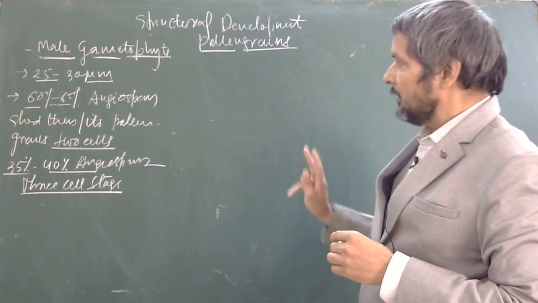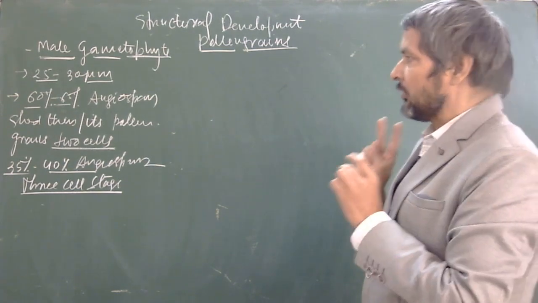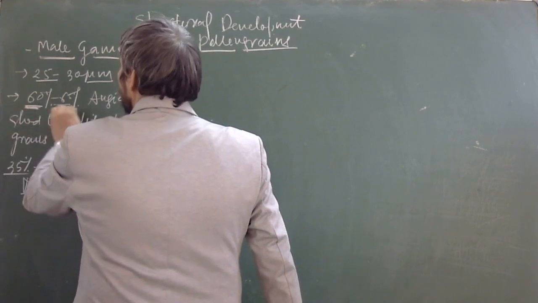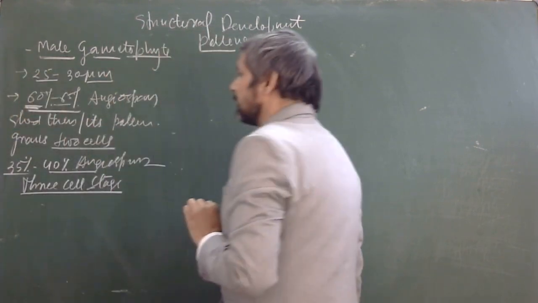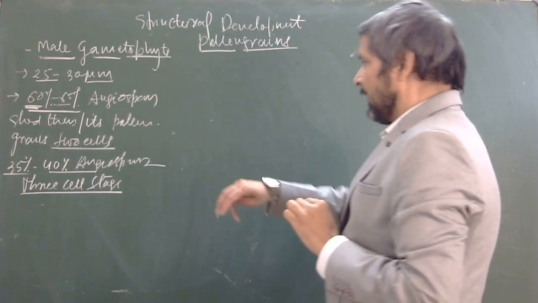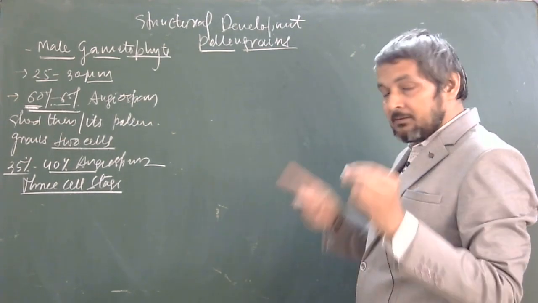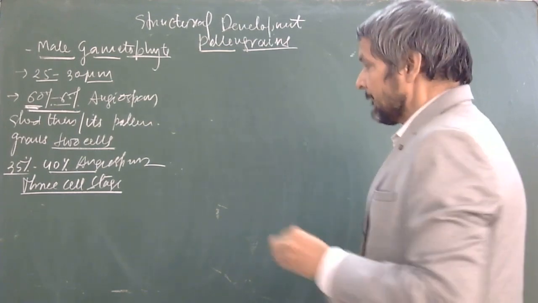Then you must remember around 60 to 65%. Some books exactly mention 60%, but I am giving you a range here, 60 to 65%. That will be more fine. And the remaining 35 to 40% have the three cell stage pollen grains, right?